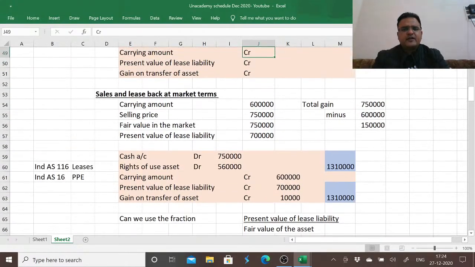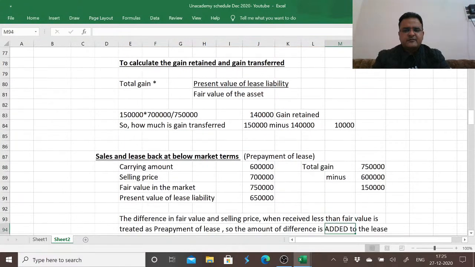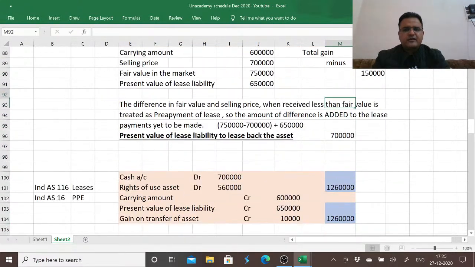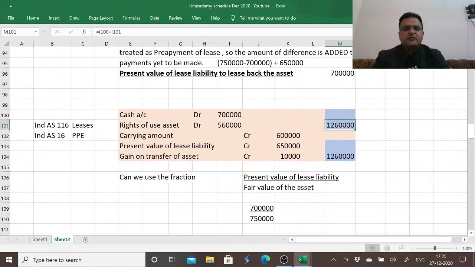So if you notice here, when we did it at market terms, the price was 13,10,000. The total of debit equal to credit was 1310. Then we received 50,000 less. When we received 50,000 less, 1310 minus 50, it turned out to be 1260. So when we received 50,000 less below market terms, the total of debit equals to credit was 12,60,000.